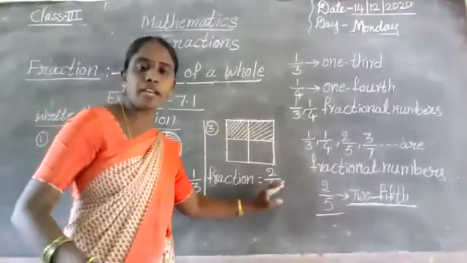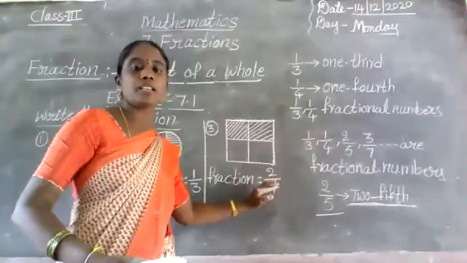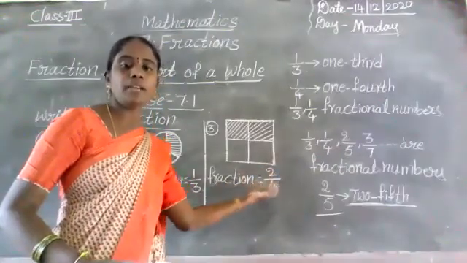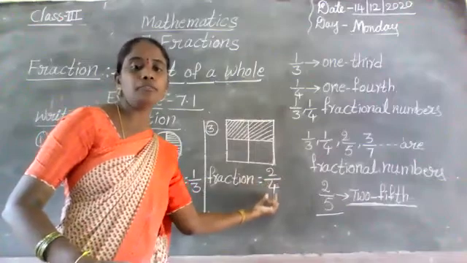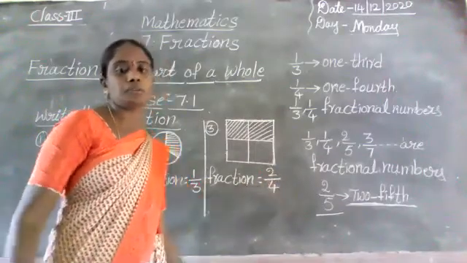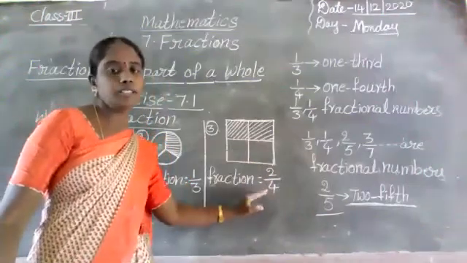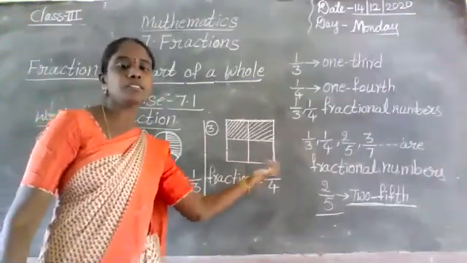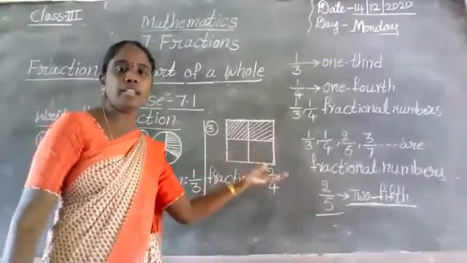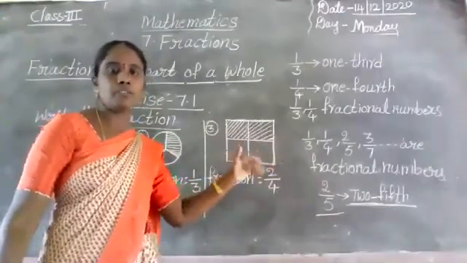Total parts we write below the bar. Next, shaded parts we write above the bar. But we have to read it as 2 by 4. This bar is called by. 2 by 4. Here 4 is the denominator and 2 is the numerator. In the next class I will explain what is numerator and what is denominator.